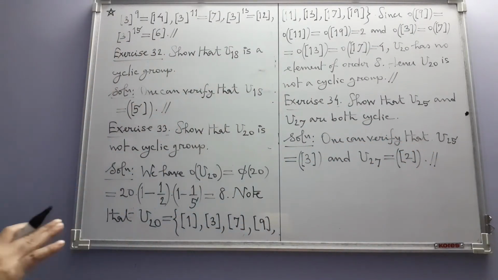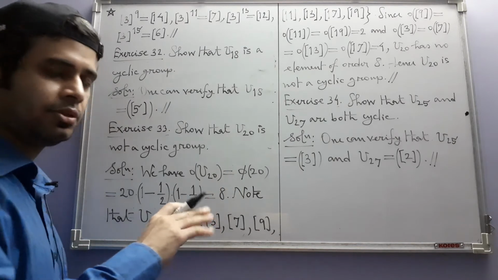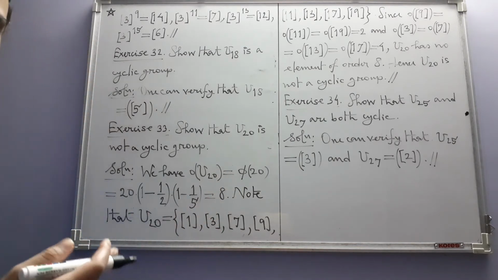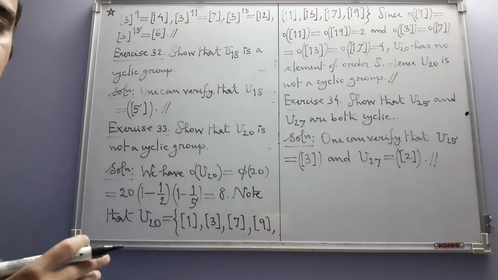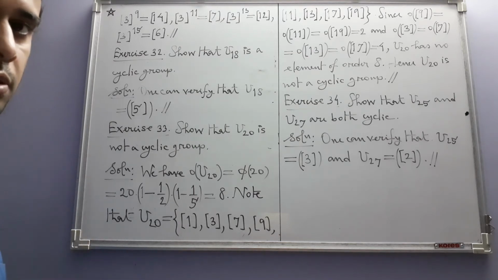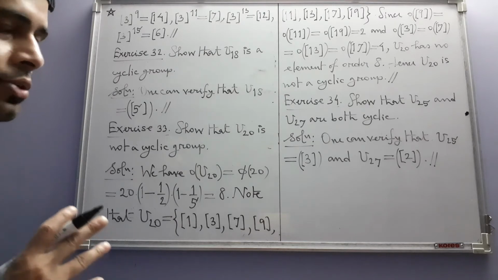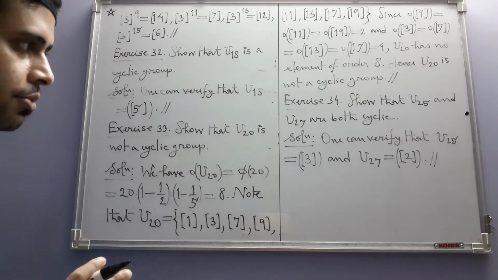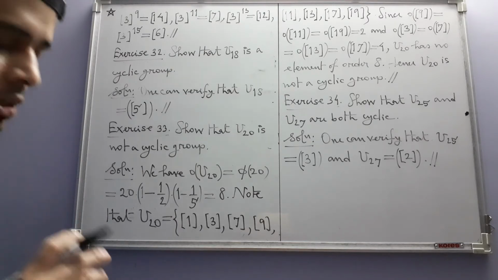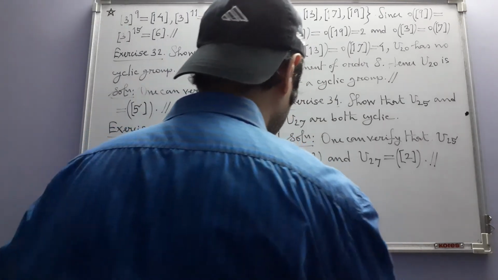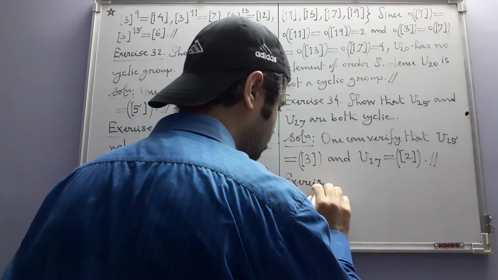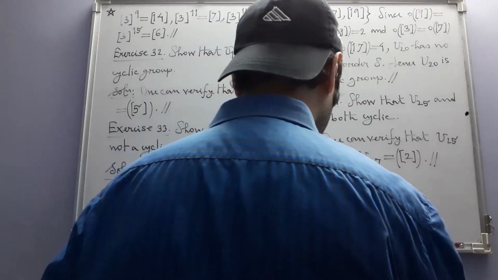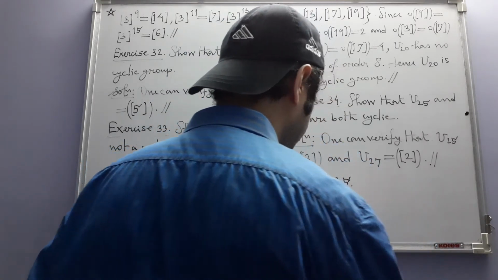So now we have seen many examples of UN. Some of them are cyclic and some of them are not. So the next exercise asks us to guess at the values of n for which UN is cyclic, and this is not easy, but it follows from a result from number theory. So the exercise goes like this. Exercise 35.